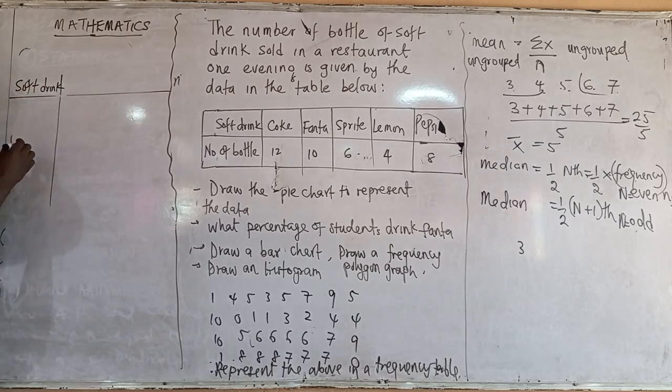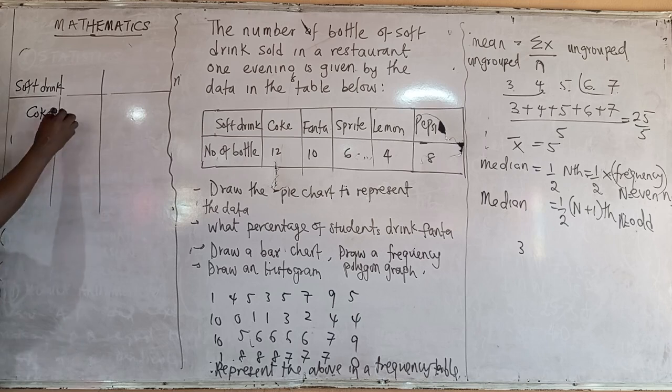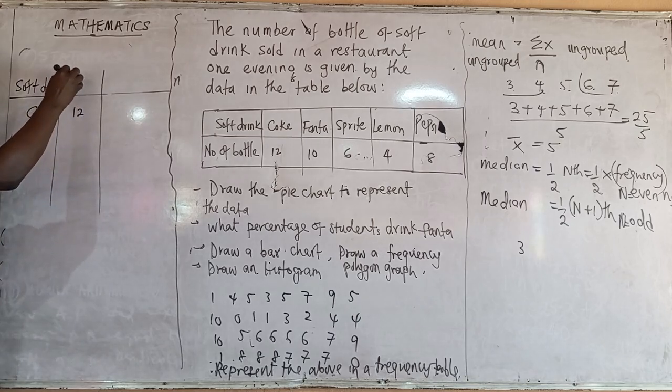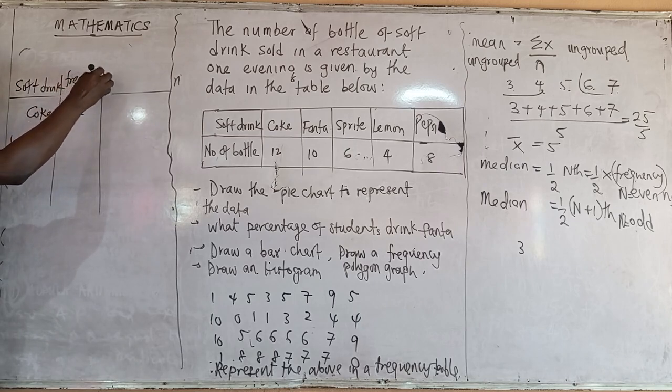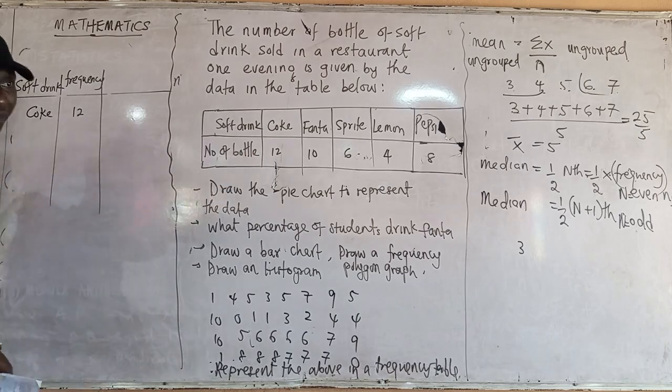You have the first one, which is Coke. What is the number? 12. This one is called what? Frequency, which is the number of bottles. If you like, you can say number of bottles, no problem.